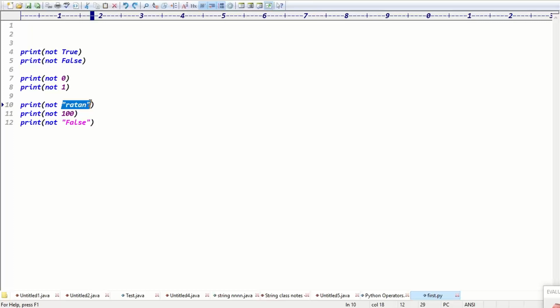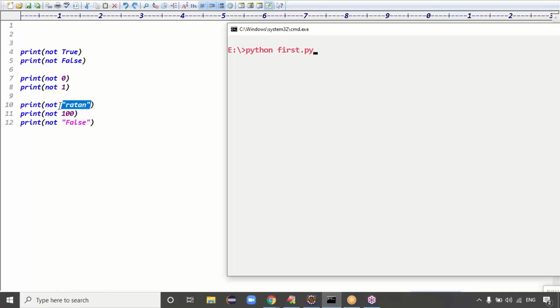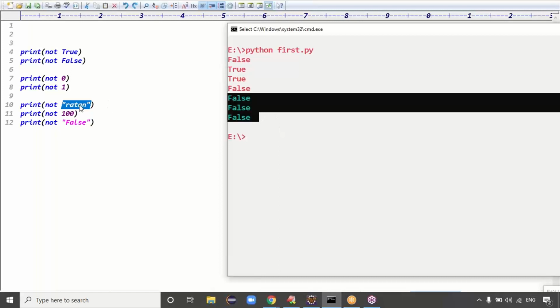Other than a boolean value, by default this value is taken as True. If you pass any data other than True or False, that is taken as True. That means in the last three cases you can see False, False, False, right? Because not Ratan means False, not 100 also False. Basically it's string data, it's not like a boolean.